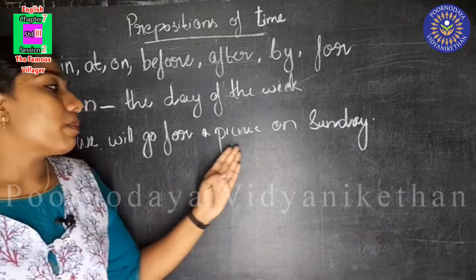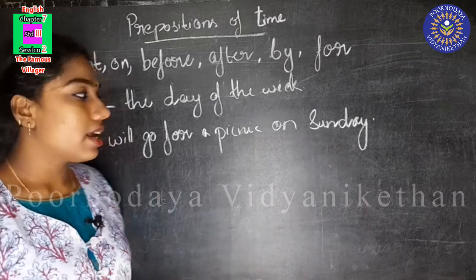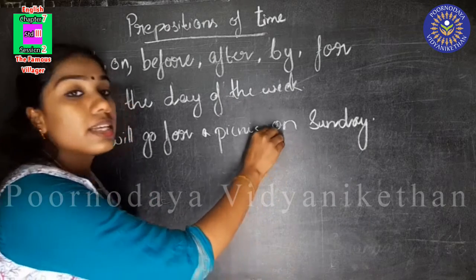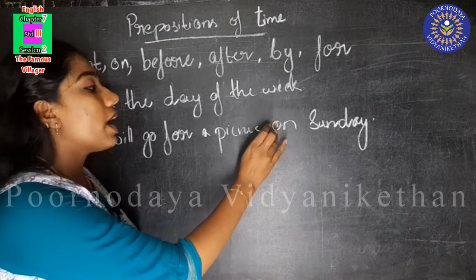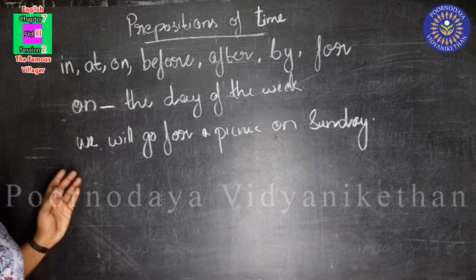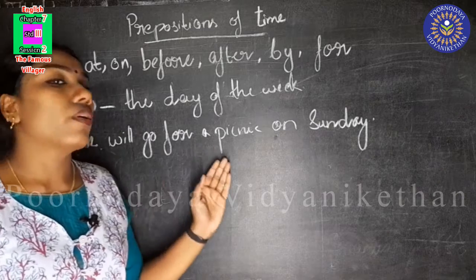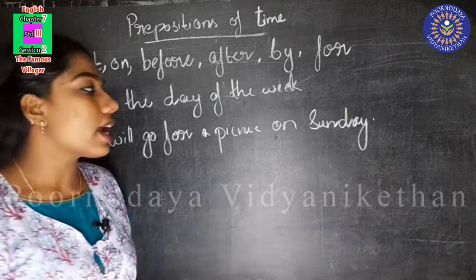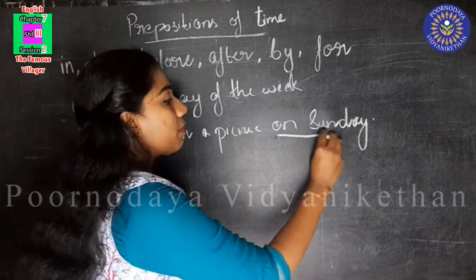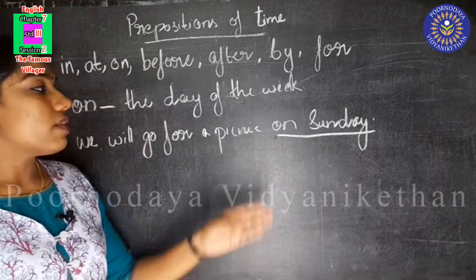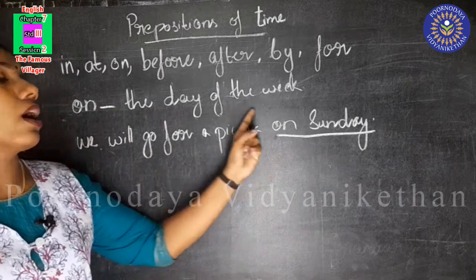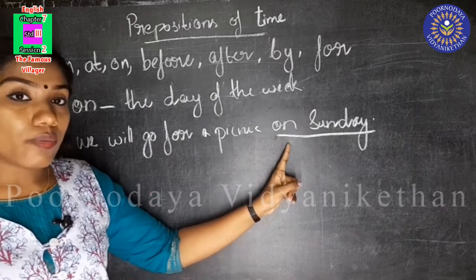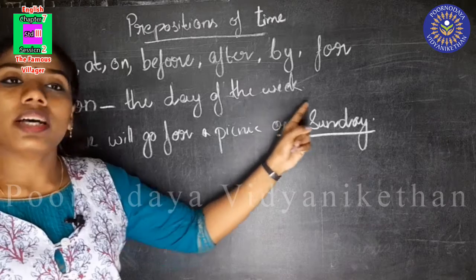We will go for a picnic on Sunday. Here, on is the preposition of time and on says when we will go for a picnic. We will go for a picnic on Sunday. Here, on is the preposition of time and we used on with the day of the week.